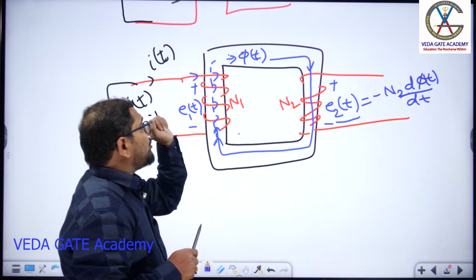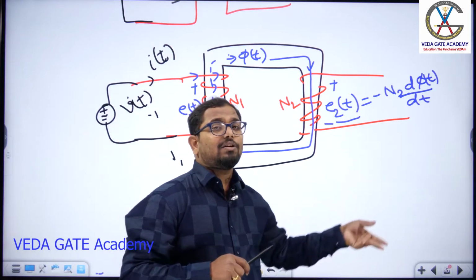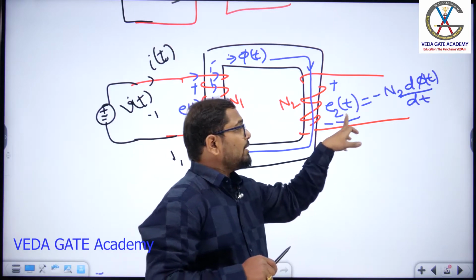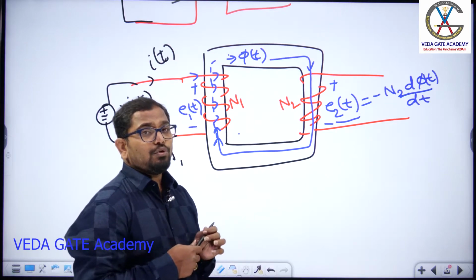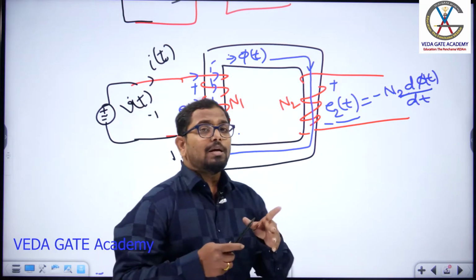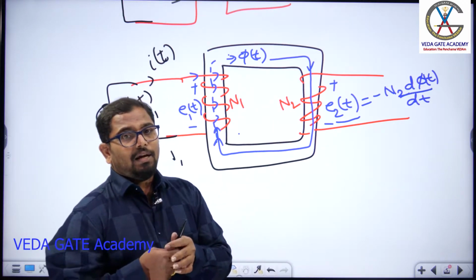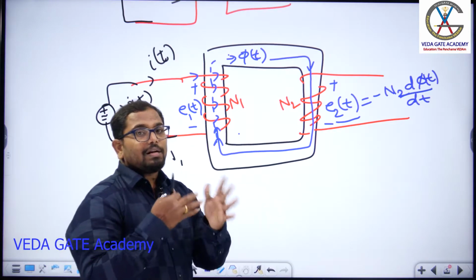And the flux produced by this coil creates an induced EMF in another or adjacent coil. That induced EMF we call a mutually induced EMF. Why do we get induced EMFs in these coils? Because of the flux linking action created in the construction of your transformers.